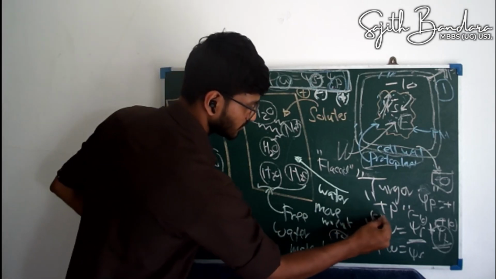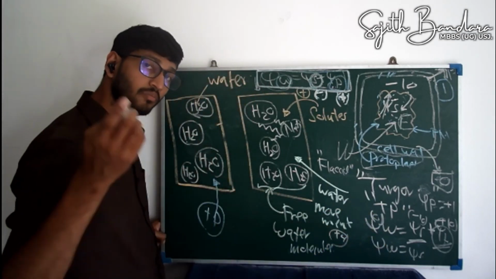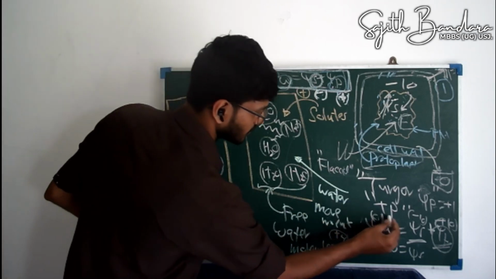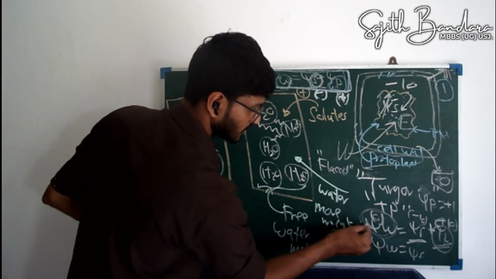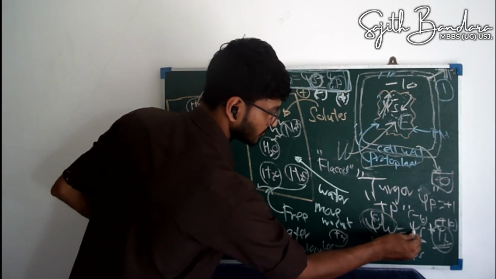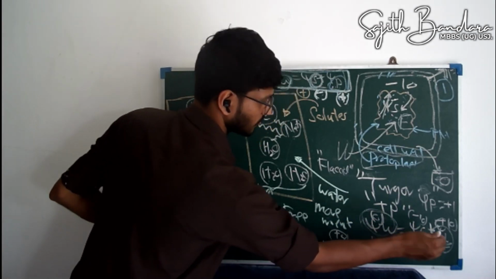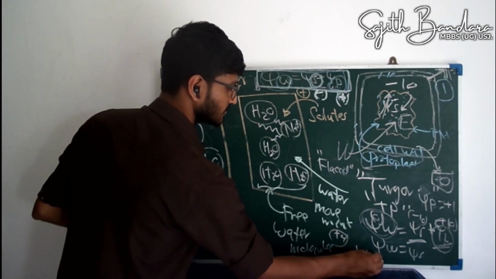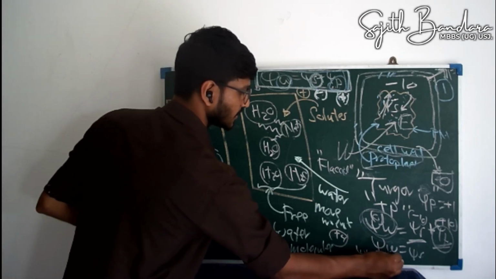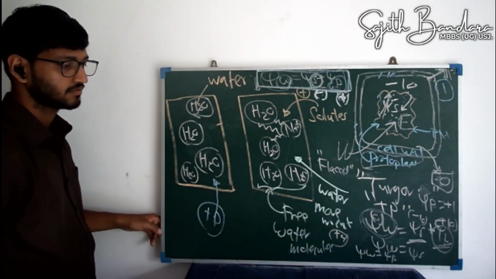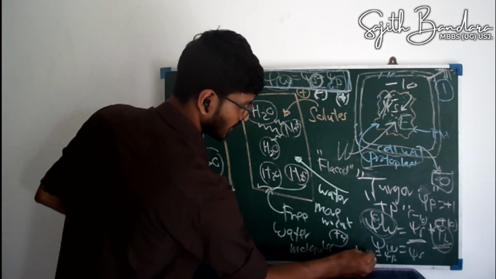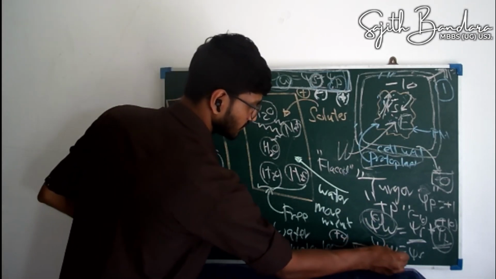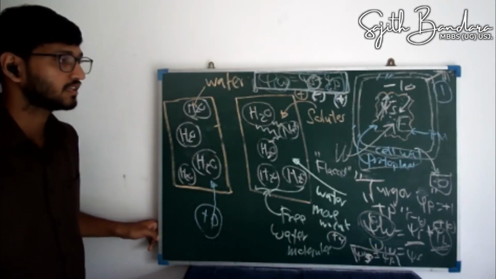Now you can build up another equation. When the water potential is 0, psi s is equal to psi p. Understood? Psi s is equal to psi p. Really easy.